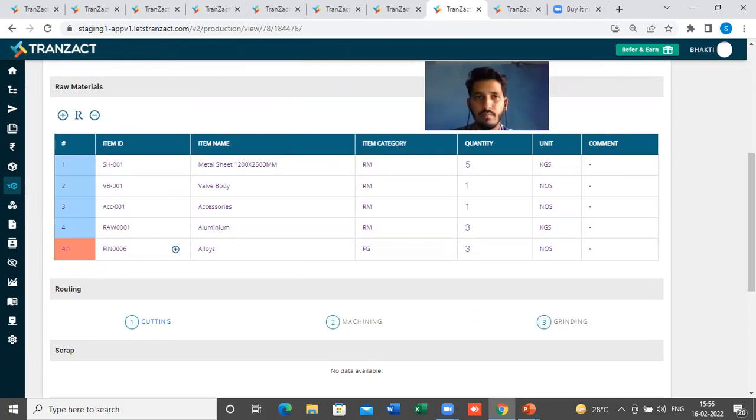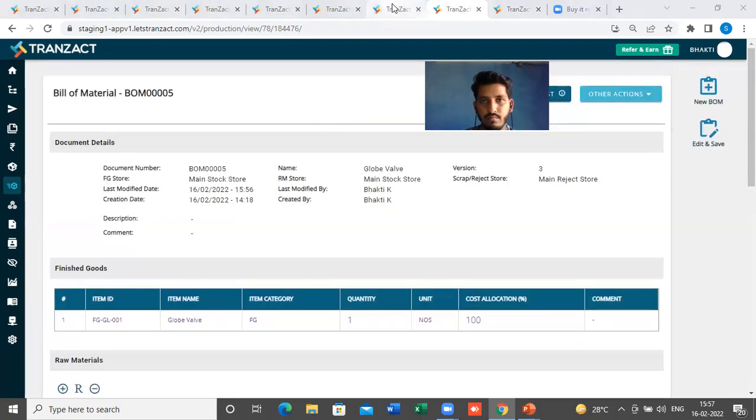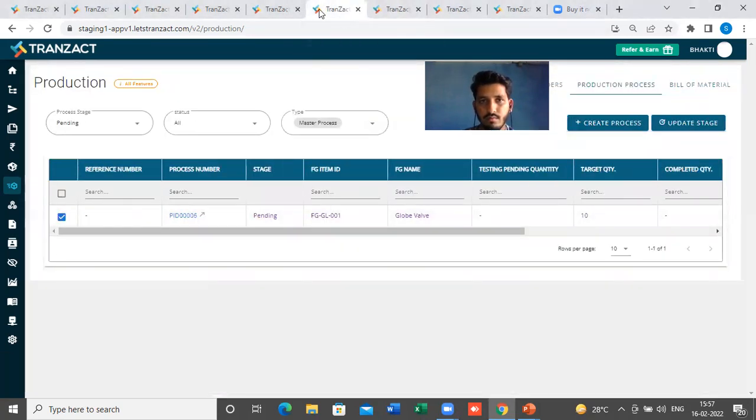Next question is, bill of material edit after submitting, how is it taken into flow? If you have already published a bill of material and created a production process using it, and then you go back and edit the bill of material, it won't reflect the changes in the existing production process. In the next production process, it will reflect the changes. However, you can go and edit the production process and add those items or edit the existing items. That can be done.